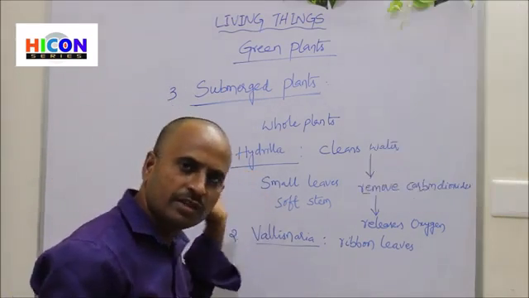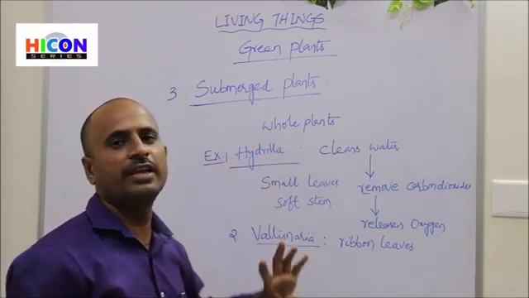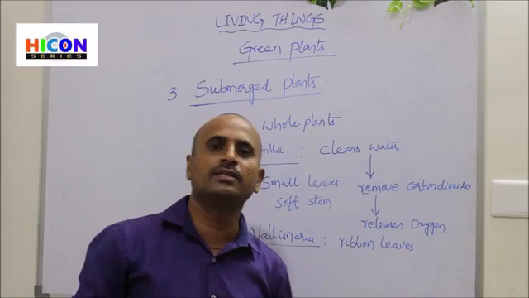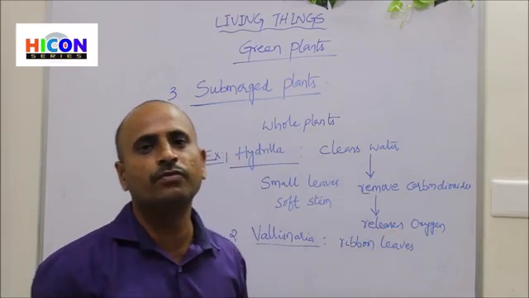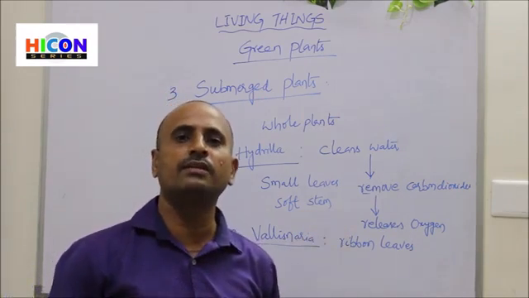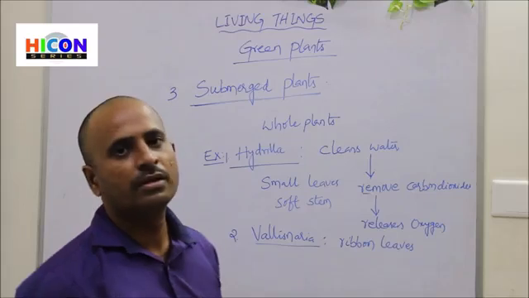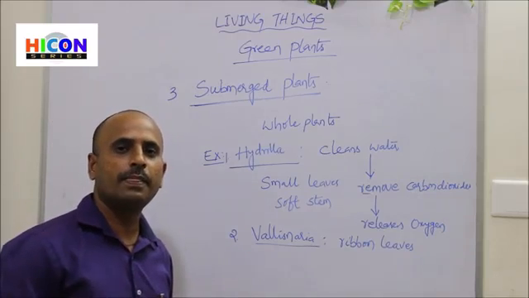Because these plants are present inside the water, they are very helpful to the aquatic animals because they release oxygen, and the released oxygen helps the aquatic animals survive in water bodies like ponds and rivers. So this is about the third type of aquatic plants, submerged plants.